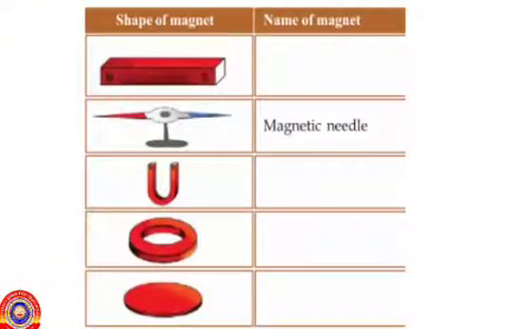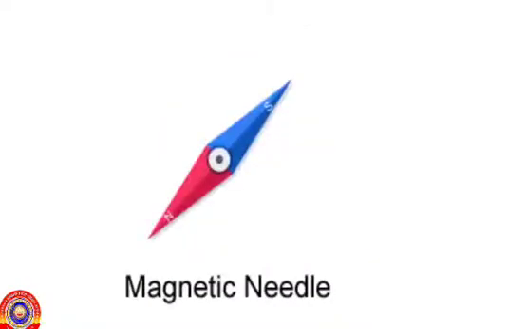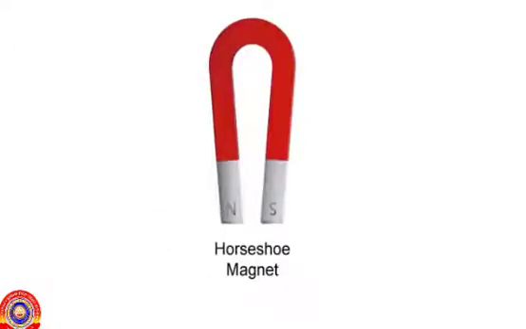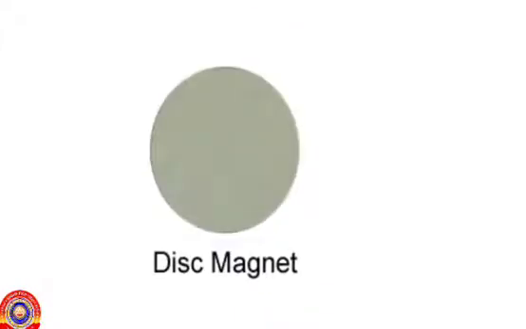Let's see the names of some magnets which are known to you on the basis of their shape. Bar magnet, magnetic needle, horseshoe magnet or U-magnet, ring magnet, and the last one is disc magnet.